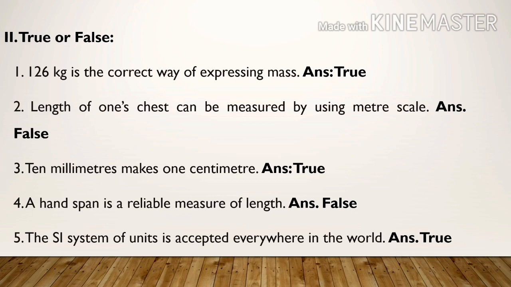Question number 3. 10 millimeters makes 1 centimeter. Answer is true. 1 centimeter is equal to 10 millimeter. Question number 4. A handspan is a reliable measure of length. Answer false. Handspan is non-reliable measure of length is the correct answer. Question number 5. The SI system of units is accepted everywhere in the world. Answer true.